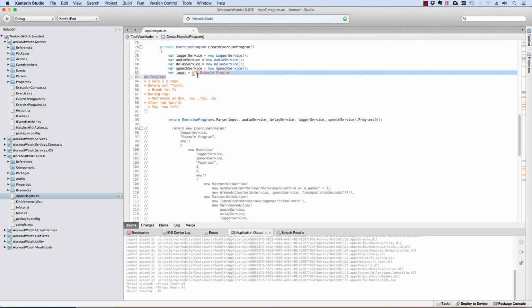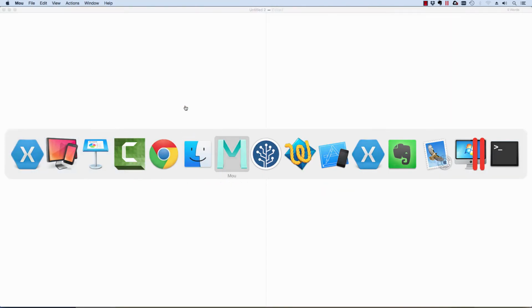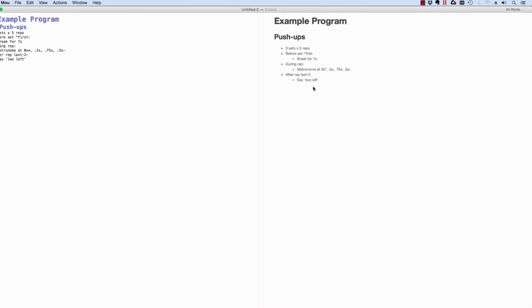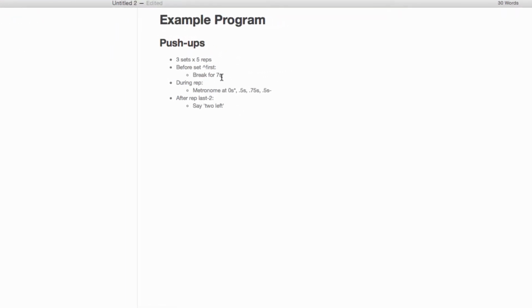And just incidentally, if I take this and I stick it into a markdown editor, you can see here the kind of output we get. So this is something that's actually useful even outside our program, because you could print this out if you didn't have access to a device. You could print this out and mostly understand it. So that's another goal achieved.